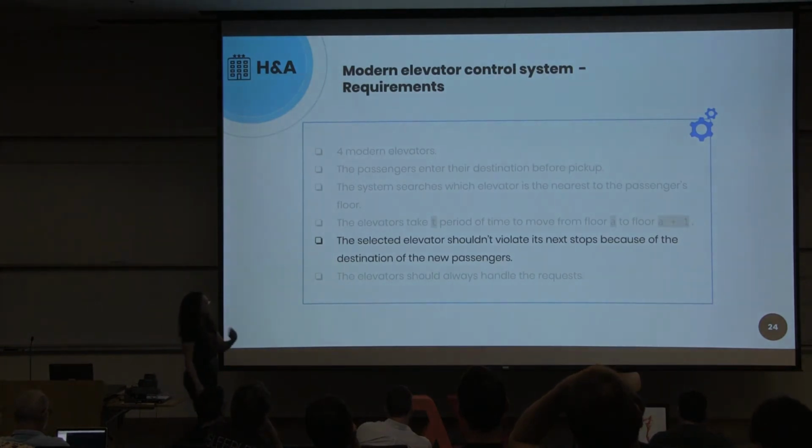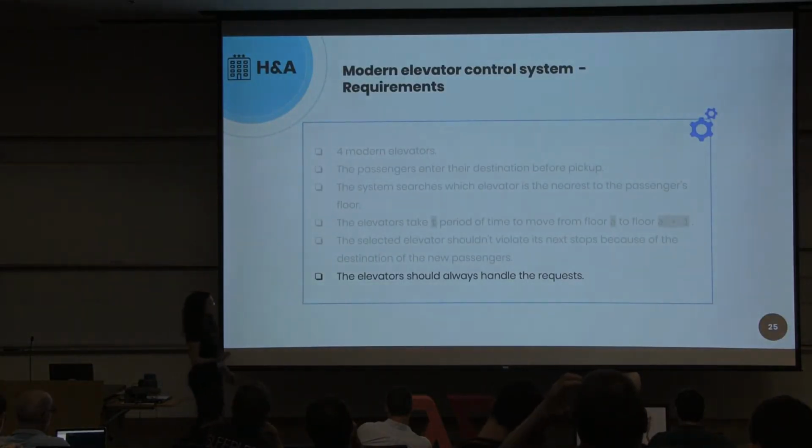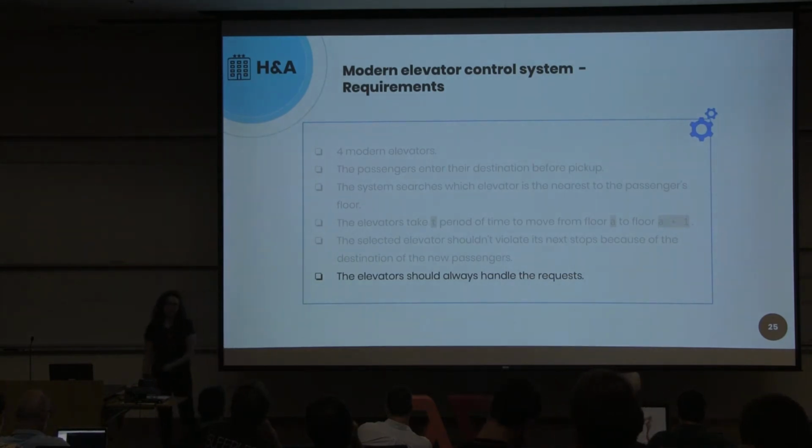And the selected elevator shouldn't violate its next stops. It shouldn't suddenly change its direction if it has more stops in the other direction. And the elevator system should always keep listening to the upcoming requests. So now we have the problem statement. Let's think functionally to solve this problem.